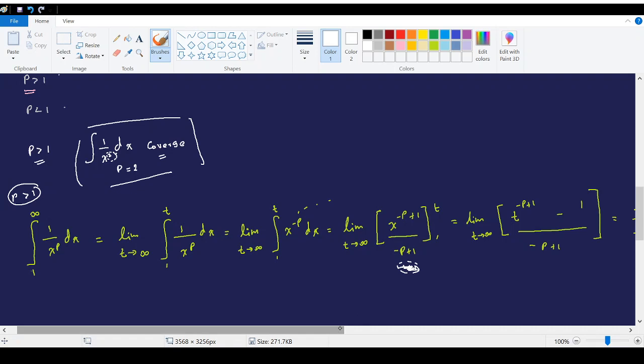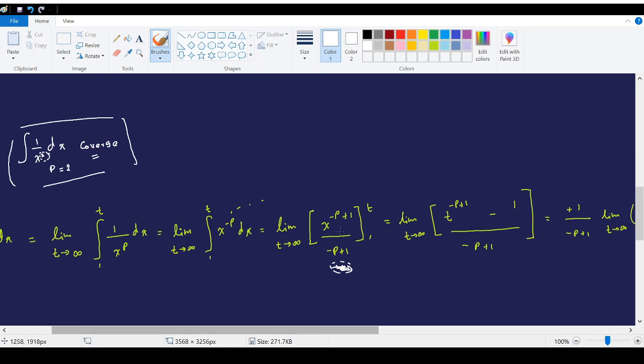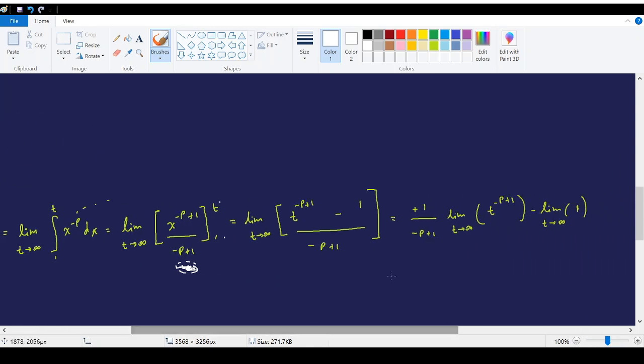Now when we apply the two limits t and 1 here, the answer will become this one.